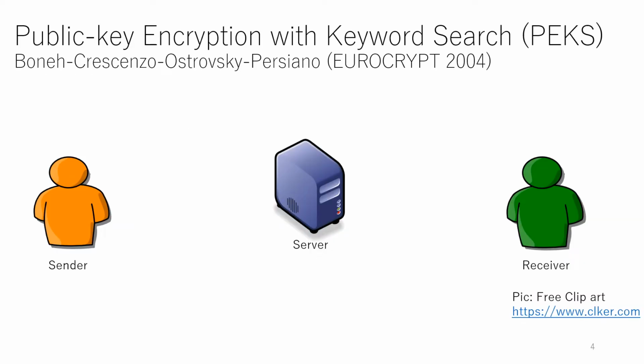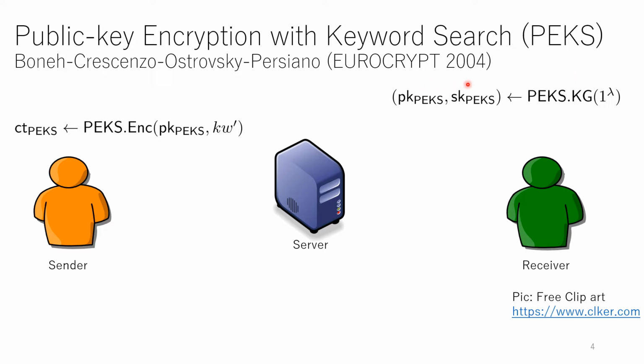First, I'd like to introduce public key encryption with keyword search (PEKS). There are three entities: a sender, a server, and a receiver. First, the receiver generates a public key and secret key, and the sender encrypts some keyword prime by using the public key. And the CT-PEKS is a ciphertext.